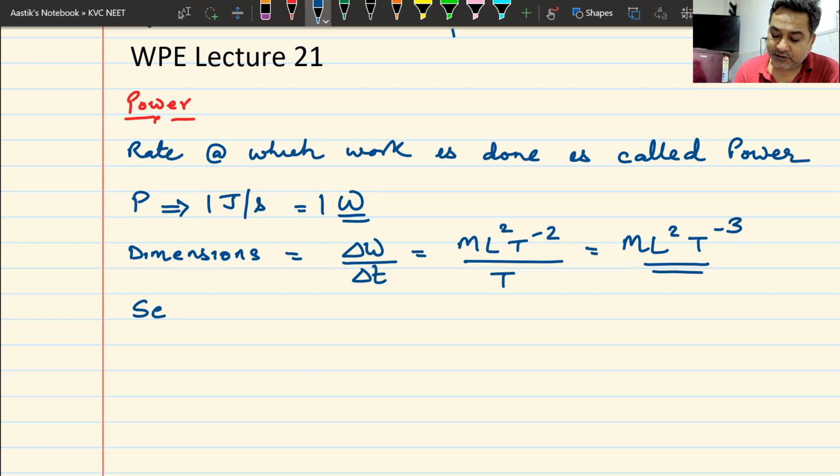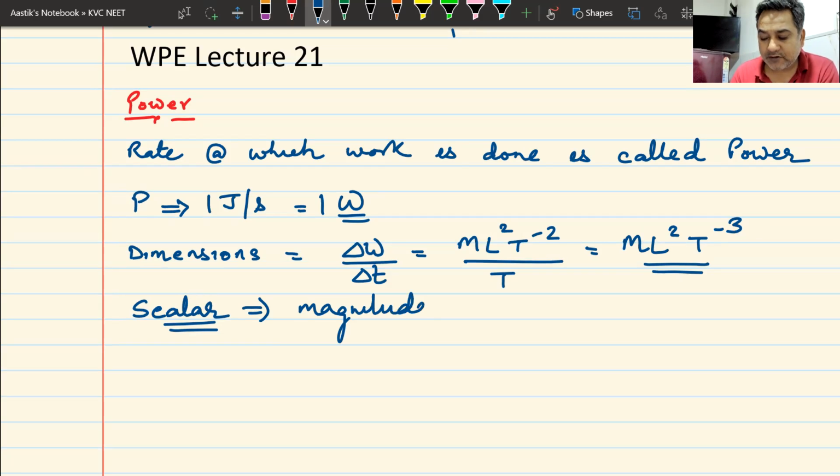What type of quantity is power? It is definitely a scalar quantity. It only has a magnitude. It has got nothing to do with direction. I hope every one of us understands these simple things. I'll give you a minute to note them down.